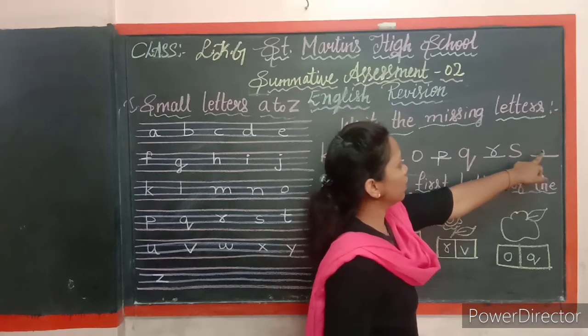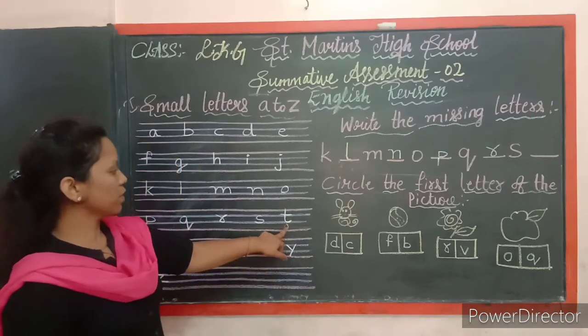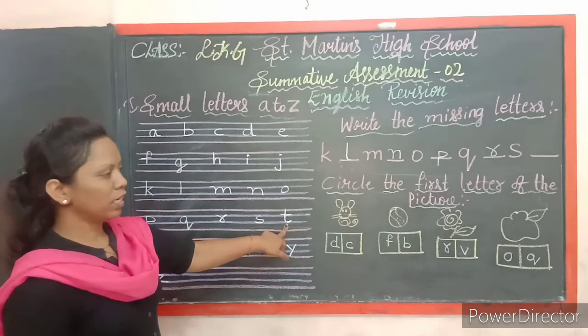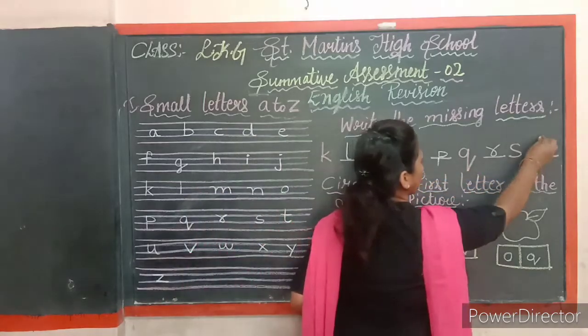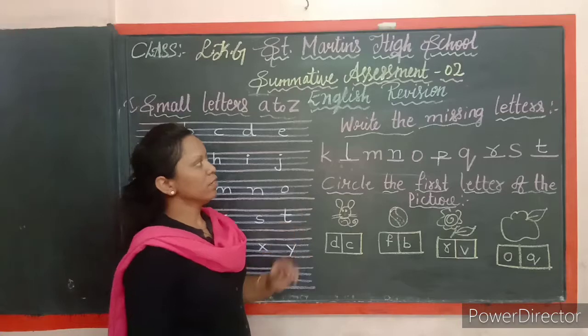And next letter is S. You can see here. One letter is missing. So after S, which letter is missing there? Yes, T letter is missing here. So I am writing letter T. So in this way you have to write missing letters.